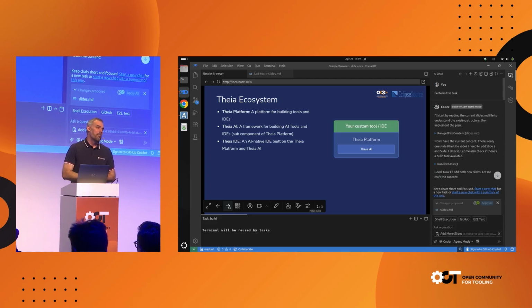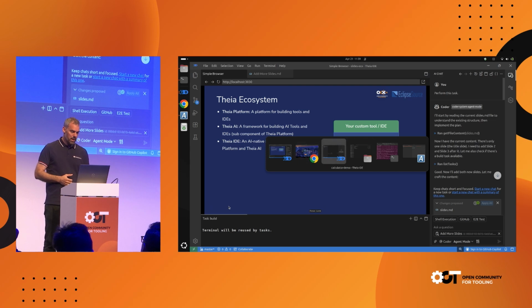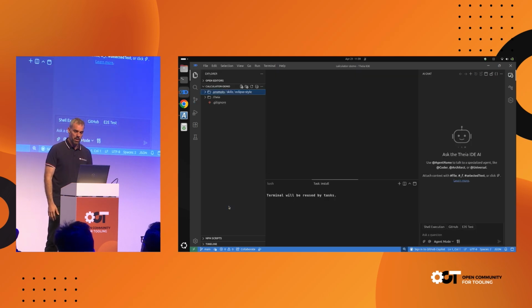Keep in mind that you can, and that's the standard purpose, also build your own tool based on the same technology that I show you today. So everything that I demo you today in the Theia IDE, you can do similarly in your own tools, with your own data, with your own domain, your own use cases. All right, enough of slides. Let's go to a fresh workspace and start with some coding demos.